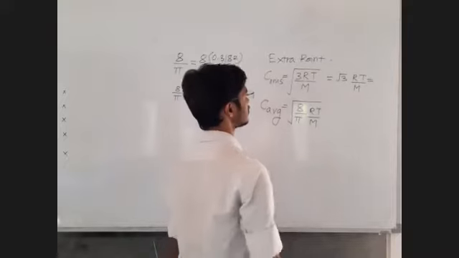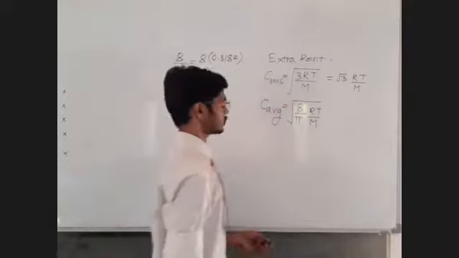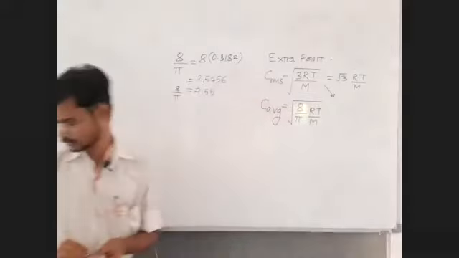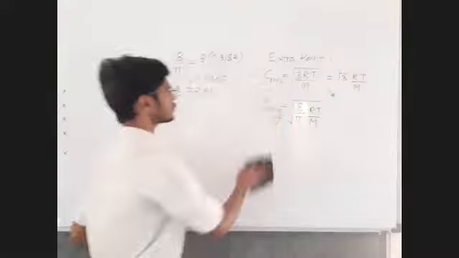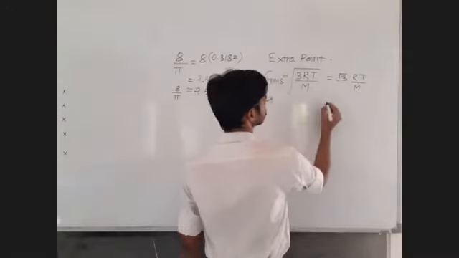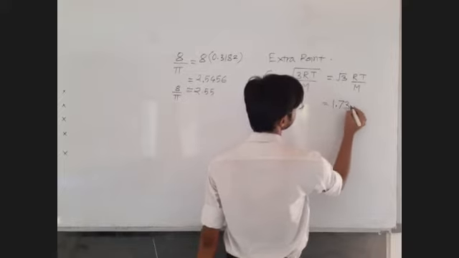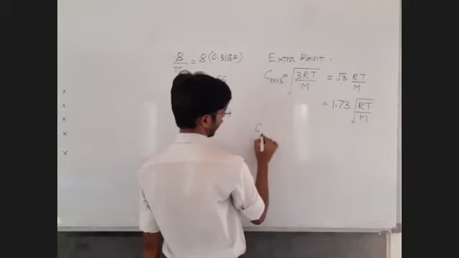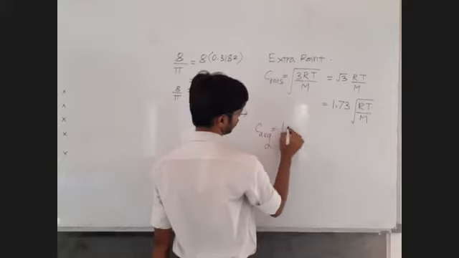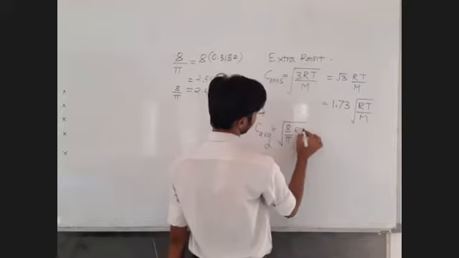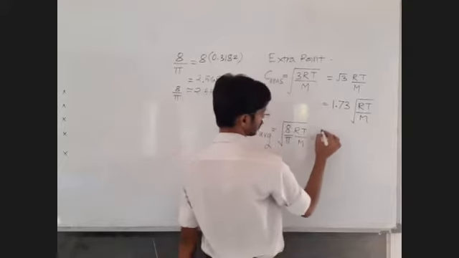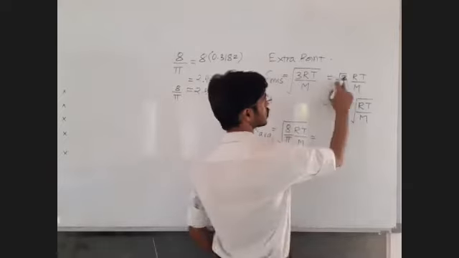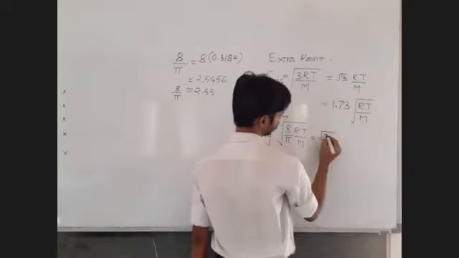So C RMS value is 1.73 into under root RT upon M. Now C average is equal to under root 8 upon pi RT by M. Under root 8 upon pi means under root 2.55, just like under root 3 here we have under root 2.55.